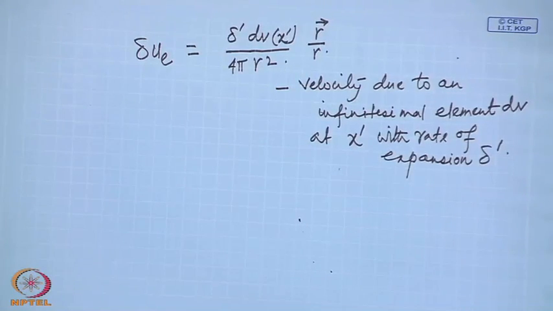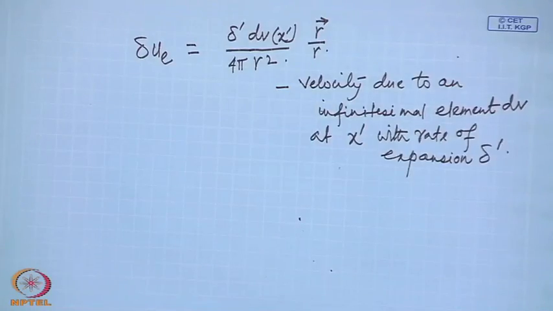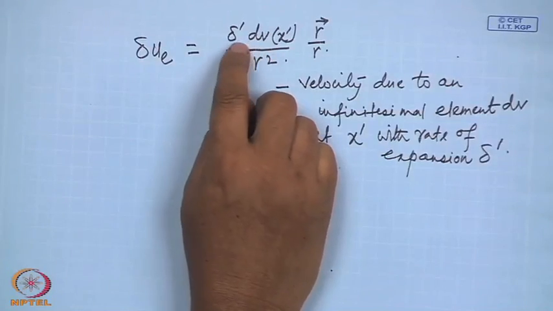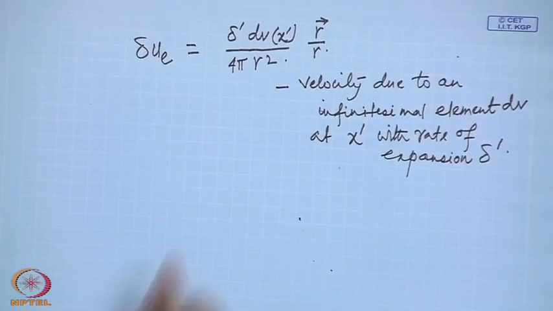We can also think of it as if there is some sort of source which produces volume within that small element at the rate of delta prime. Something is there which is creating the volume, a volume source, a source of fluid volume. So, if there is a source of fluid volume which has a rate of expansion delta prime over the element d v prime, then it will induce a velocity field given by this.